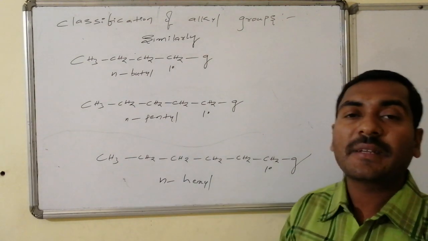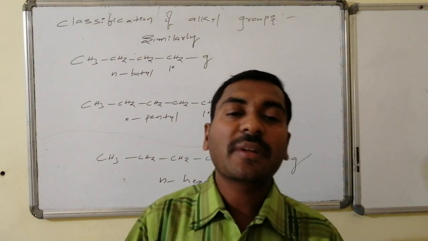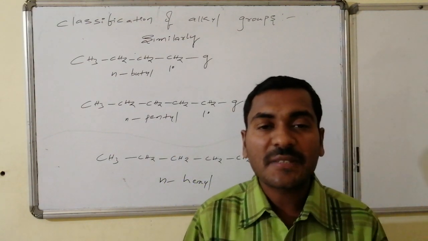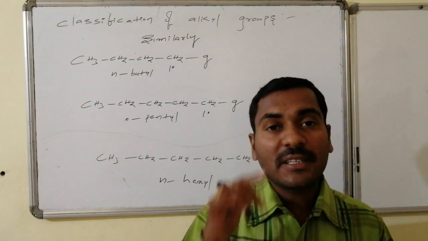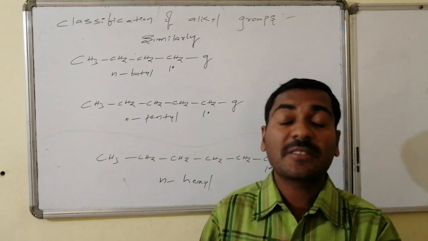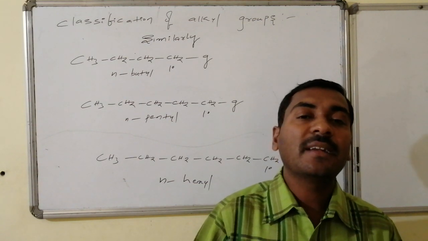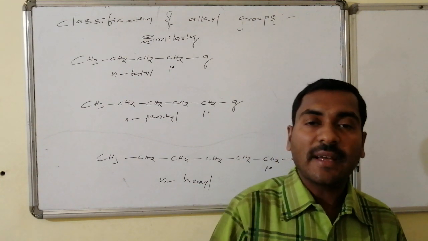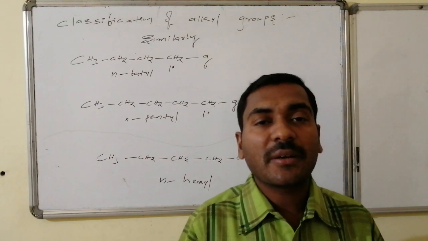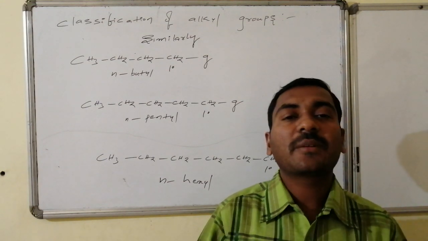The n is compulsory from the third carbon onwards because there are not only primary carbons, there exist secondary carbons also. So n stands for a linear straight chain in which one of the hydrogens of a primary carbon is replaced by the group. Hence n-propyl, n-butyl, n-pentyl, n-hexyl, the n prefix is compulsory, which indicates the linear part of the alkane in which only primary and secondary carbon atoms are there.